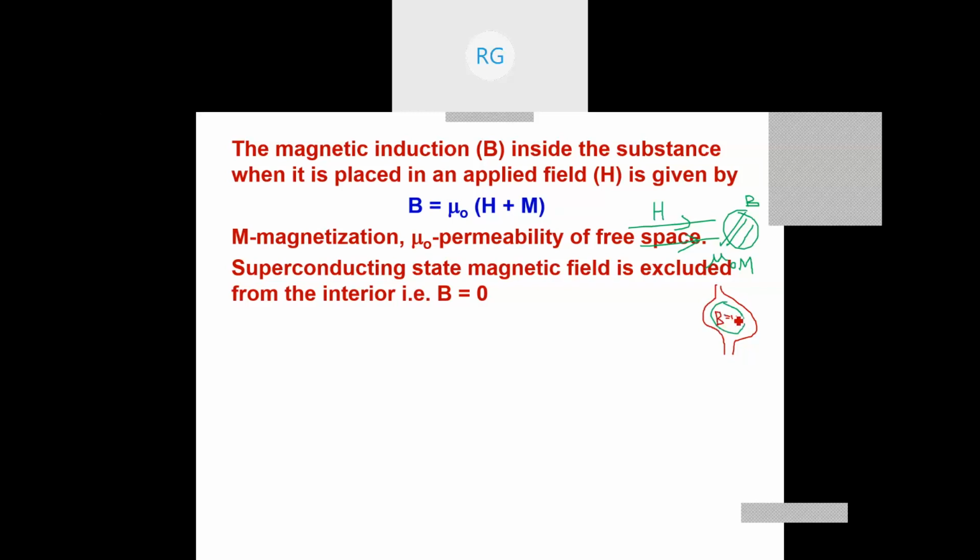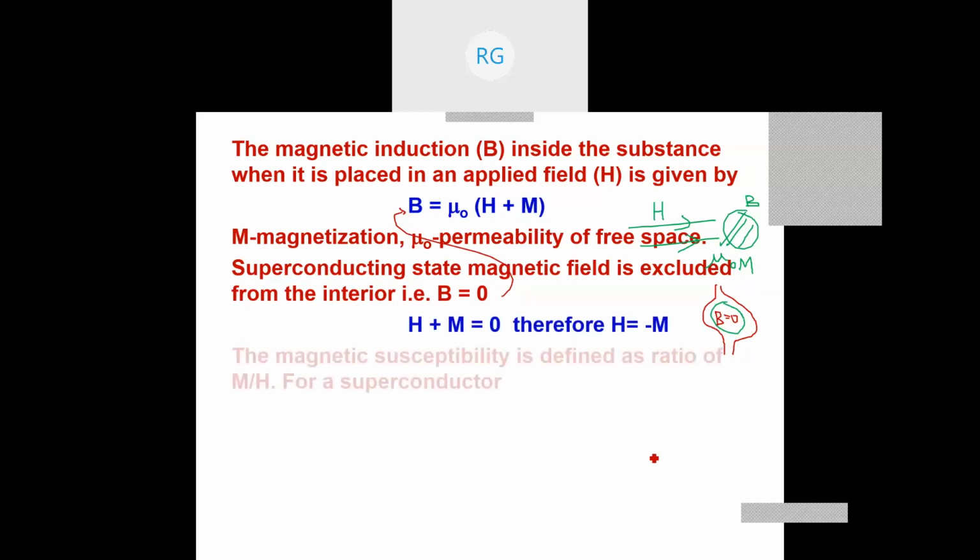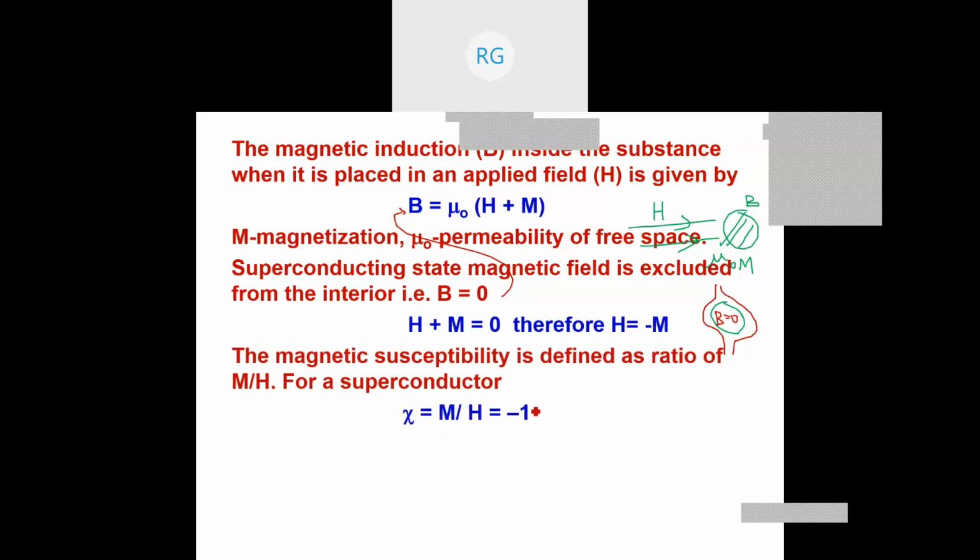So you substitute B equal to 0 in this. I'll get H plus M is equal to 0, because mu naught is not 0. Or I write H equal to minus M. If I take H to the other side, M by H, it's minus 1 I'll get.